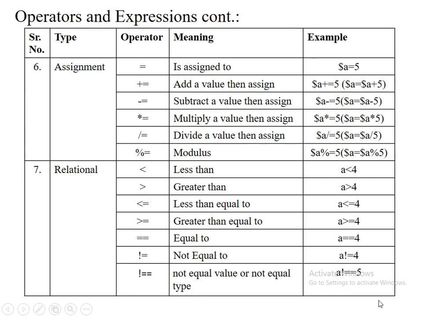Next type of operator is the assignment operator: equal to, plus equal to, minus equal to, into equal to, divide equal to. This is an example of the assignment operator. Then the relational operators. In the relational operators we use less than, greater than, less than equal to, greater than equal to, equal to, and not equal to. This is the relational operator.